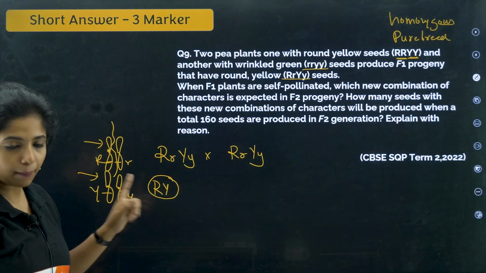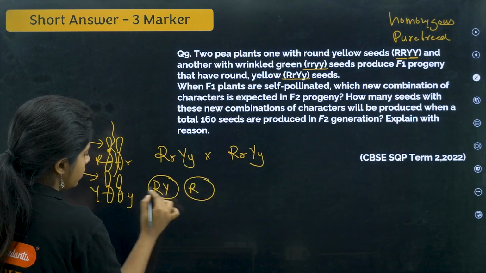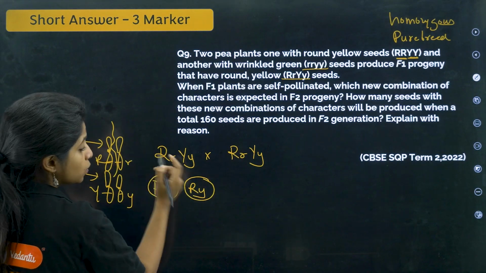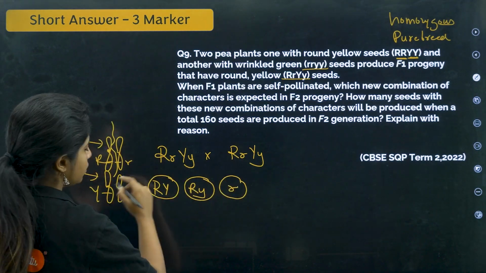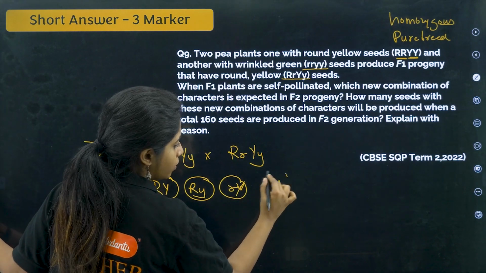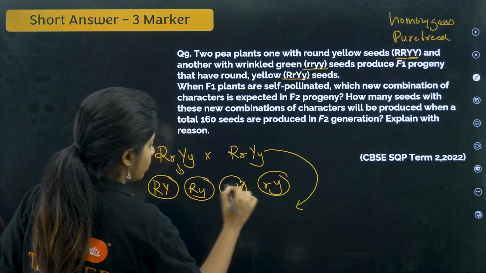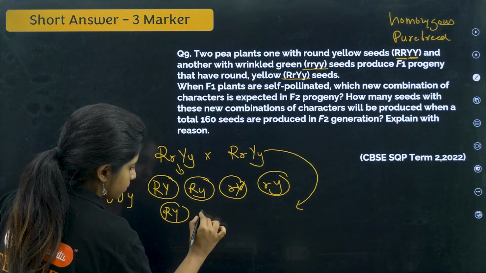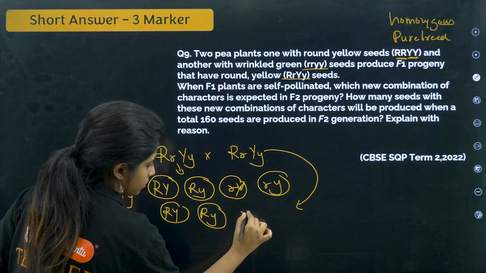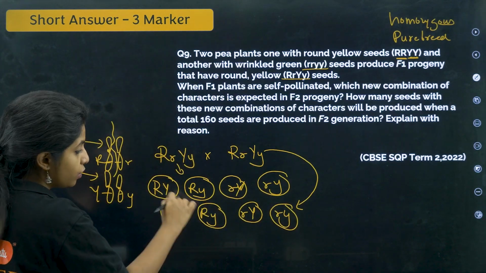In the next one you can have capital R and small y. In the next one you can have small r and capital Y, and then small r, small y. So these are the gametes formed by one plant. Similarly, you will have gametes from another plant also, which look like this. Now you have to fuse them.